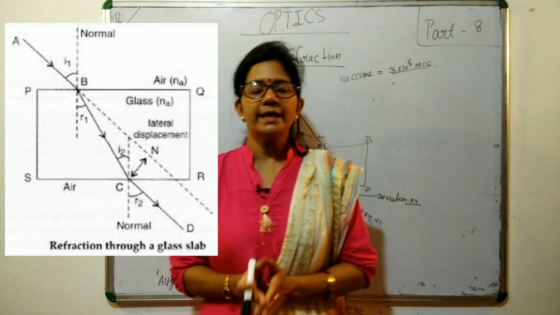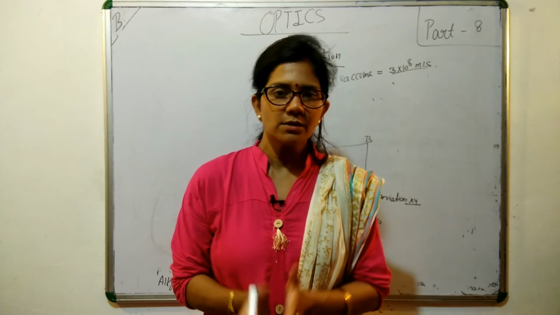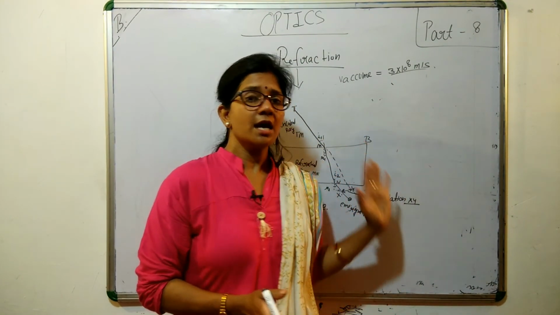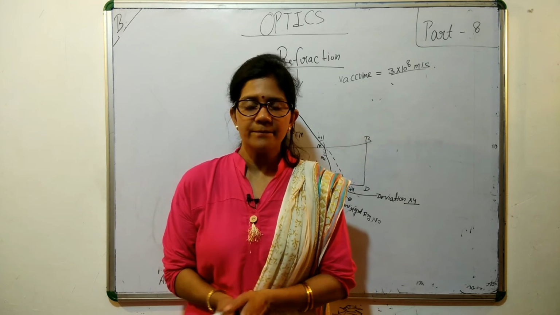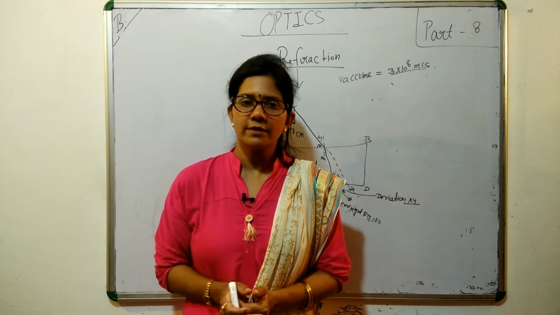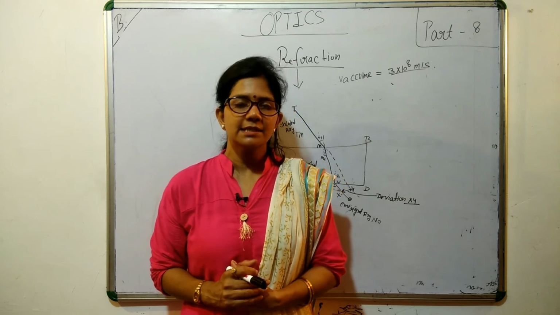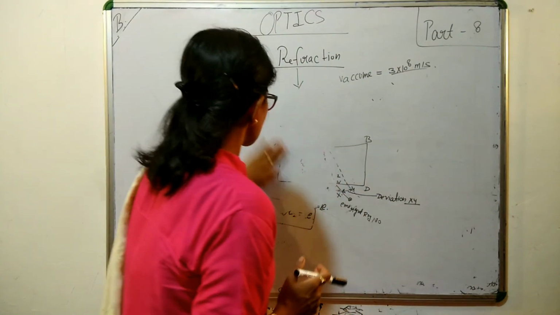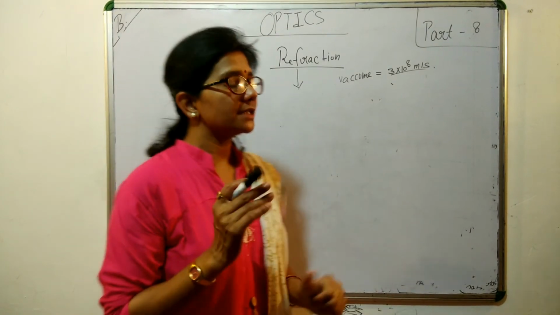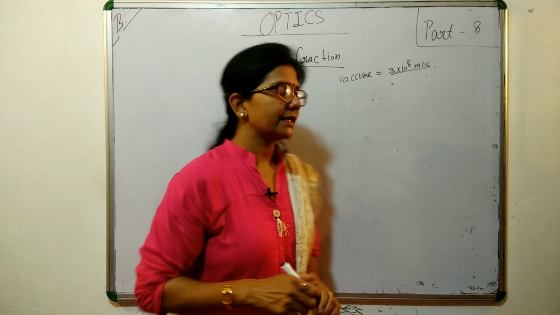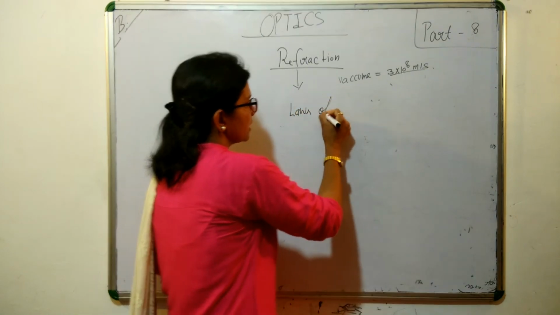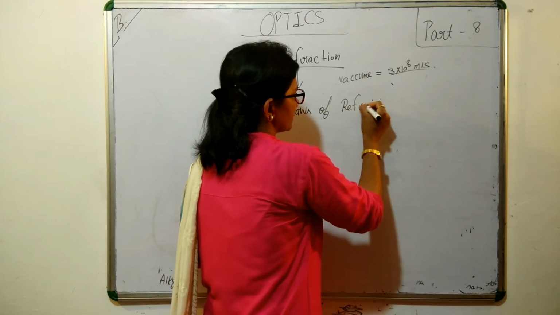So on the basis of these studies of refraction, its bending, its path of deviation, refraction through the glass slab, we got the two laws of refraction. Let's see what these laws are. So at first, the laws of refraction.